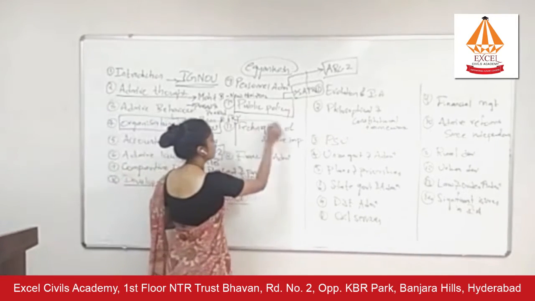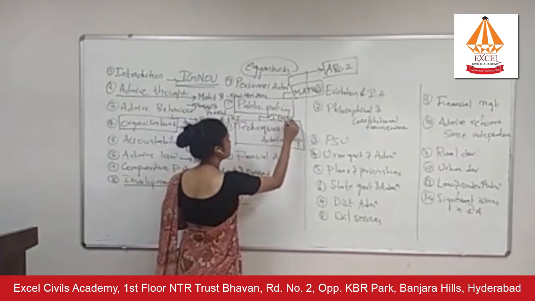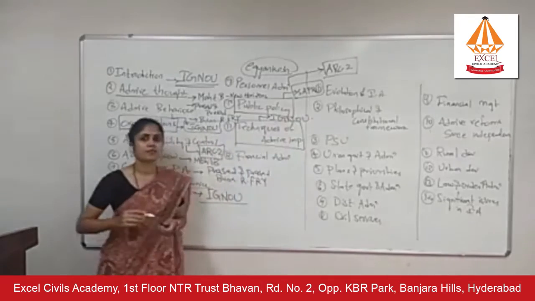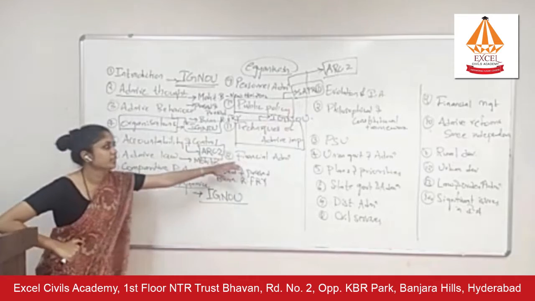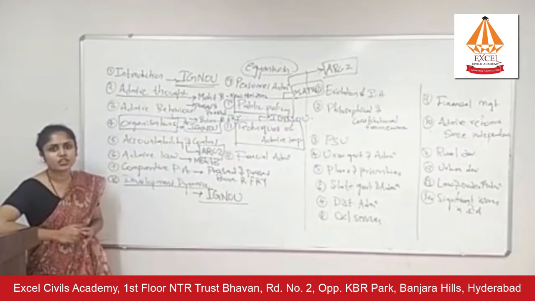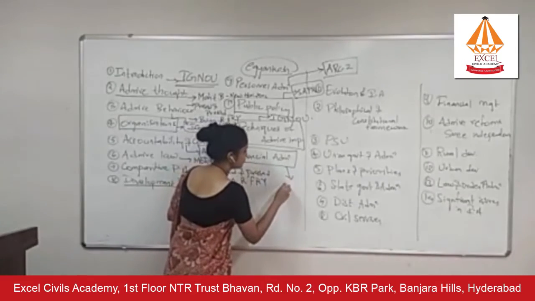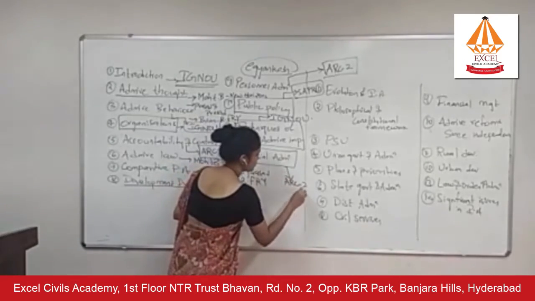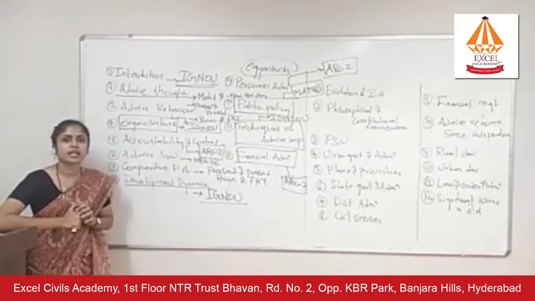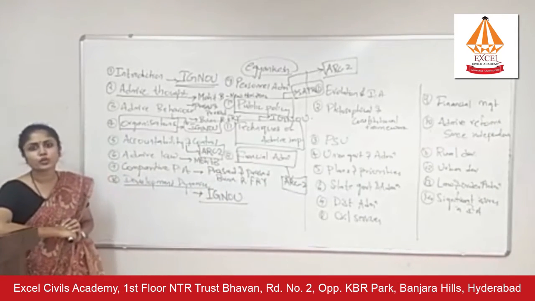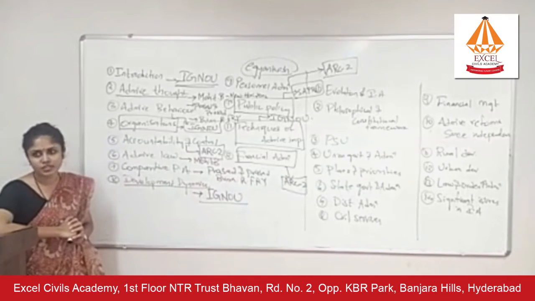Then you have techniques of administrative improvement. The source would be IGNOU material. Then the last chapter is financial administration. The source would be ARC2. Strengthening Financial Management Systems is the name of the report. Go through that report to develop a good understanding of financial administration.